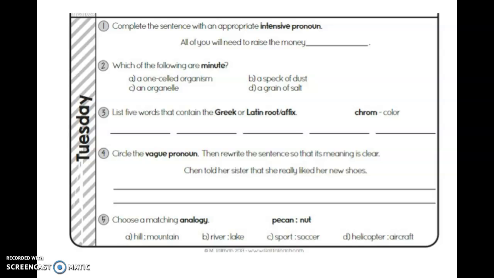Right, let's look at DLR Tuesday, helpful hints. So number one, we are looking for an intensive pronoun. An intensive pronoun refers to our antecedent, who or what our sentence is about, and it adds self or selves to our sentence.